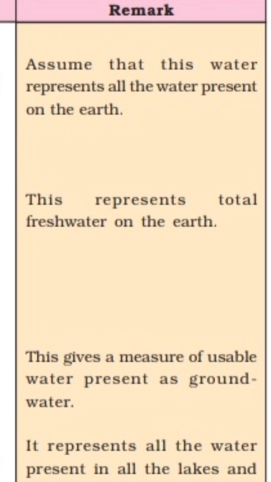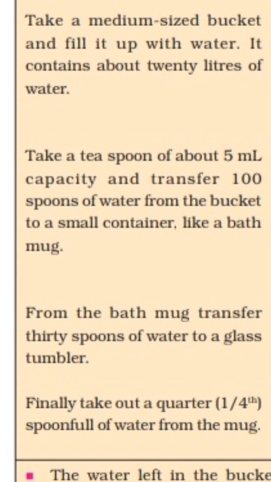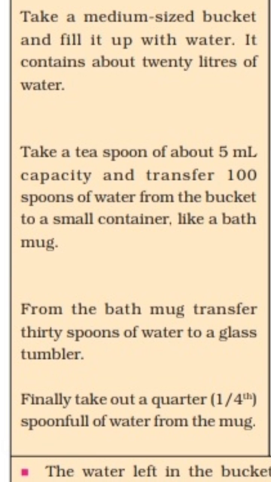We can represent all the water present on the earth by what we are taking in the bucket. Now take a teaspoon of about 5 ml capacity and transfer 100 spoons of water from the bucket to a small container like a bath mug.